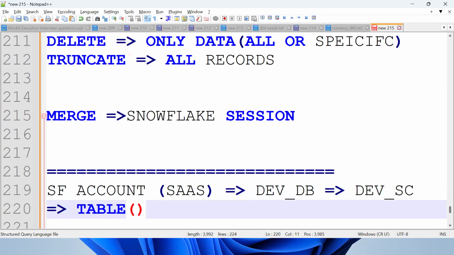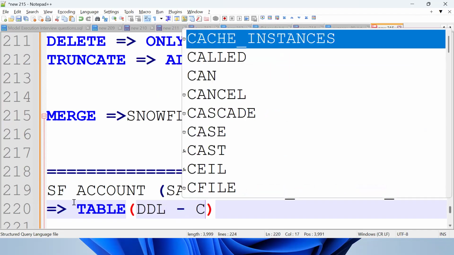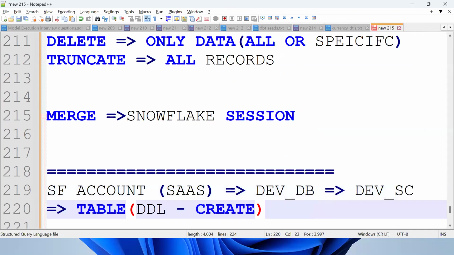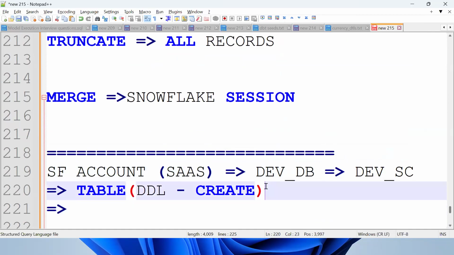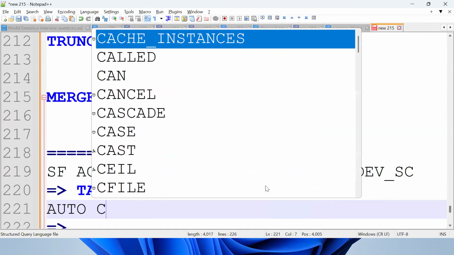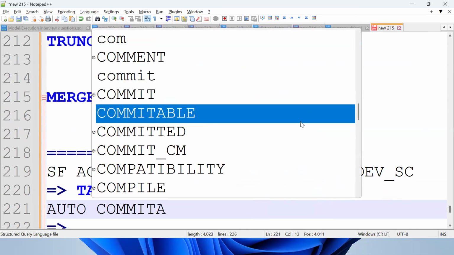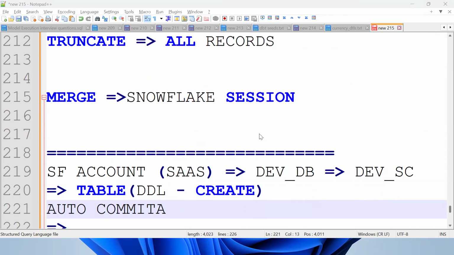By using DDL, that is the CREATE command. It's auto-committable, so you should remember these things.